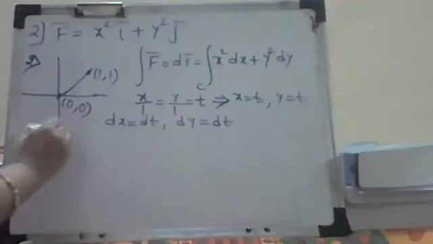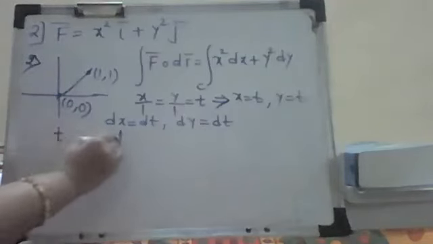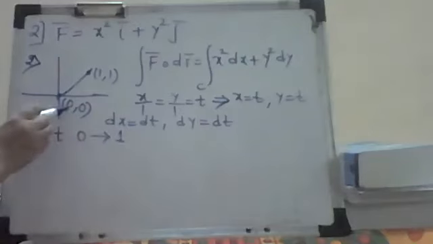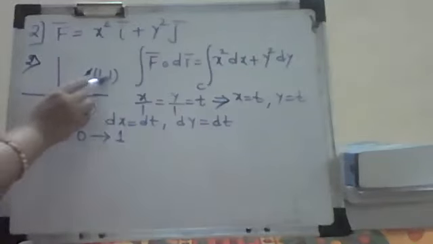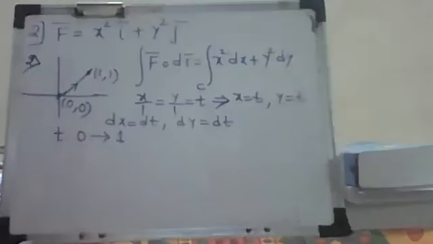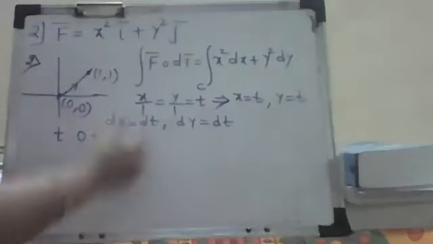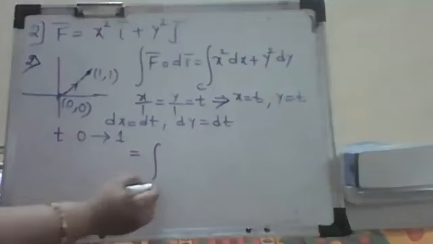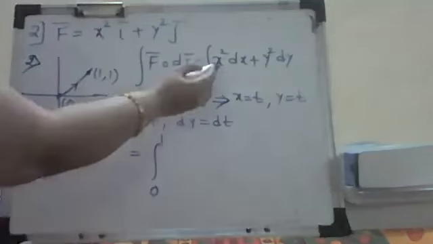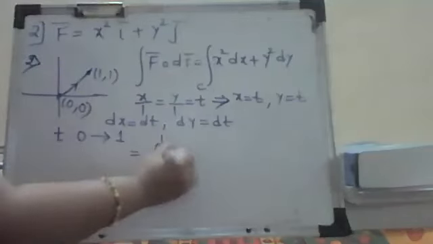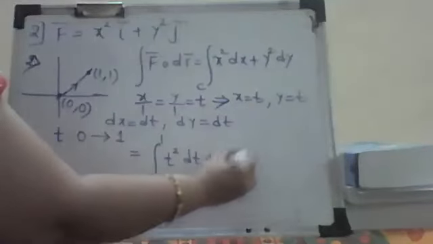Now, what are the limits of t? t varies from 0 to 1, because at t equal to 0, I'll get 0, 0, and at t equal to 1, I'll get the next point, that is 1, 1. So put the limits and put it in this. x is t, so we'll get t square dt, plus y is also t, so t square dt.